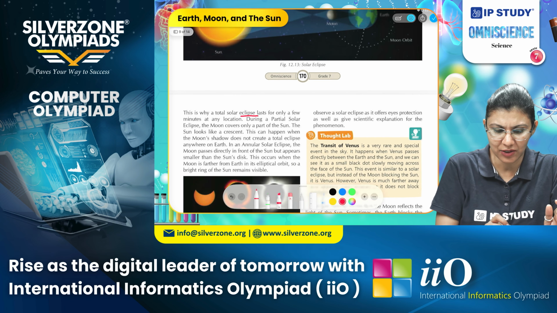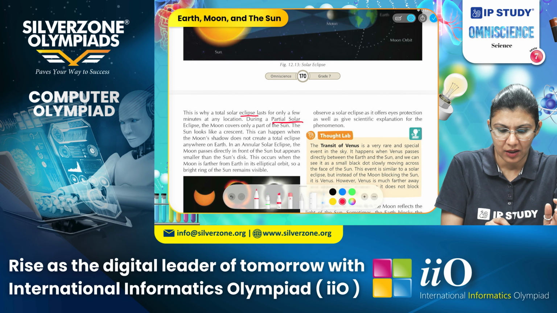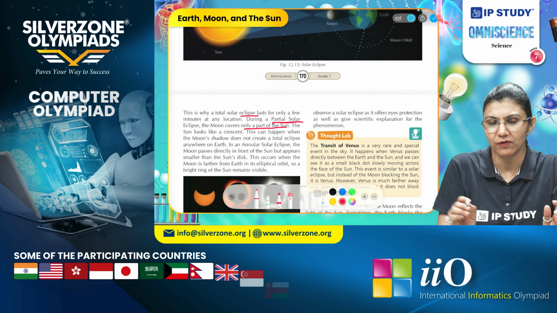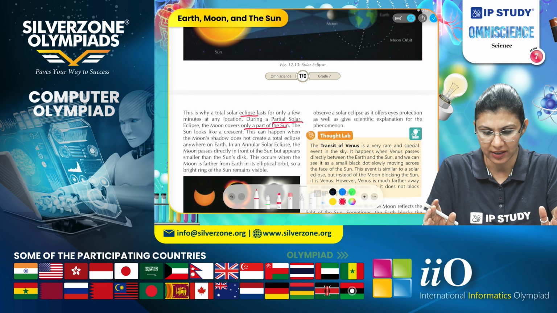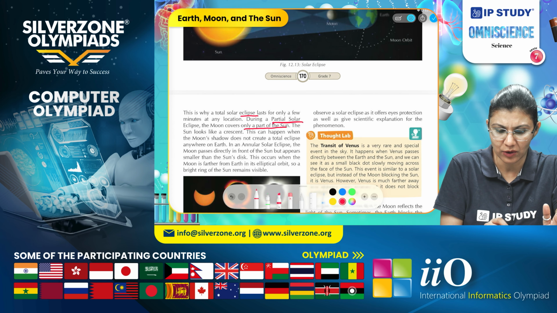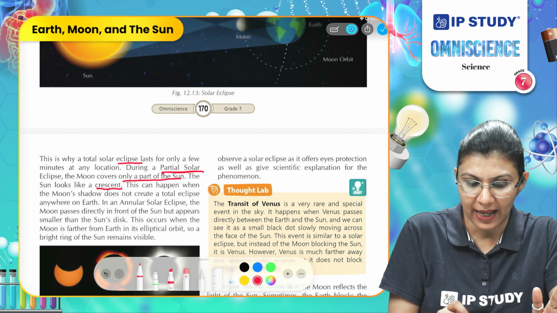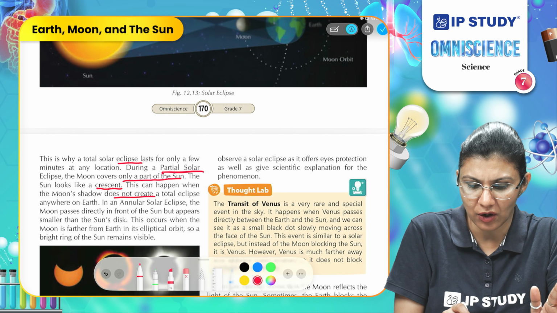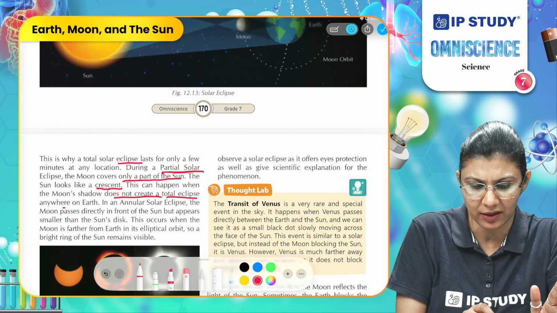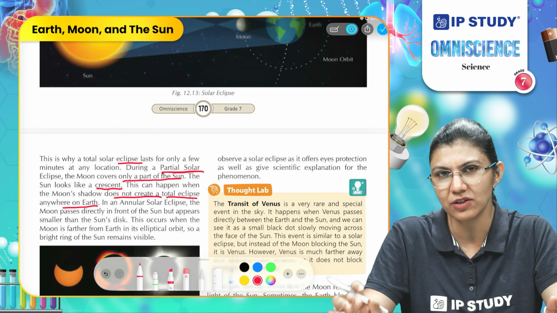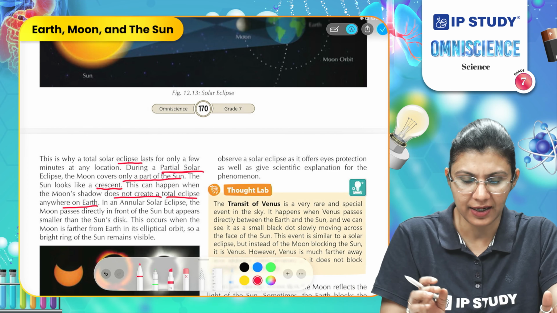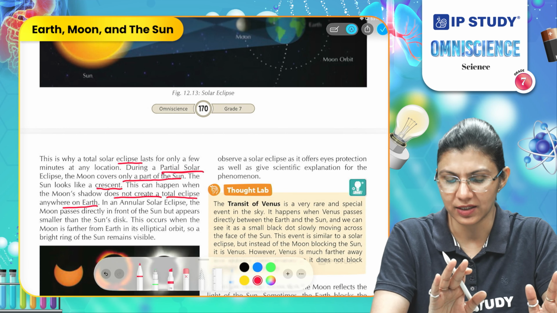During a partial solar eclipse, the moon covers only a part of the sun. It is not completely blocking the sunlight and the sun looks like a crescent shape. This can happen when the moon's shadow does not create a total eclipse wherever on Earth. It is not blocking complete sunlight. It is only blocking part of the sun.